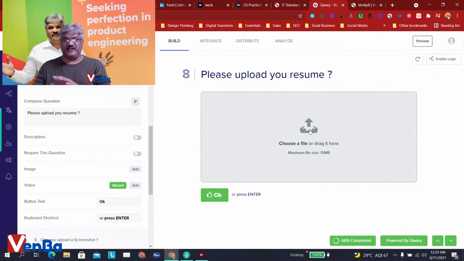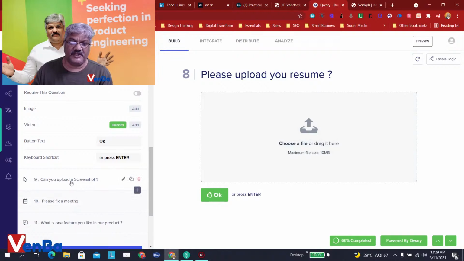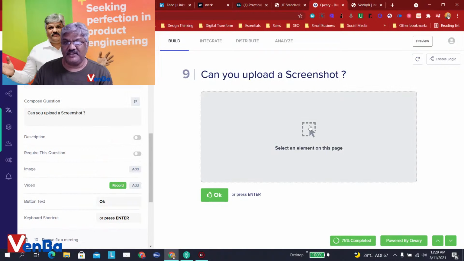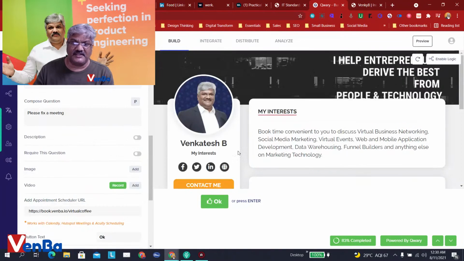It could be anything, and the maximum size of the file is 10 MB. And this is very interesting. You can ask them to take a screenshot and upload it. In fact, I'm thinking of using it as a feedback tool from our customers when we develop websites or mobile apps for them.